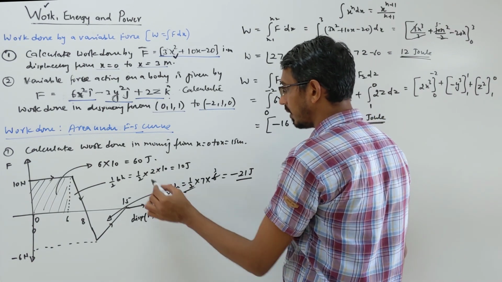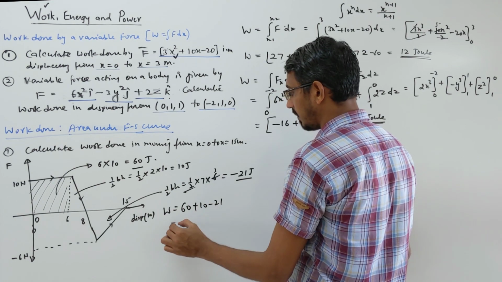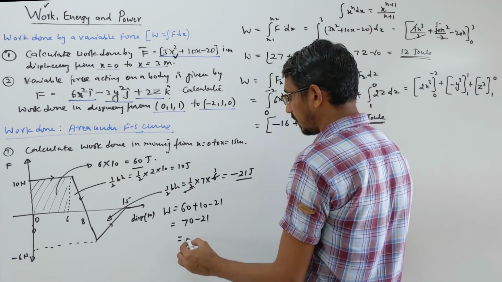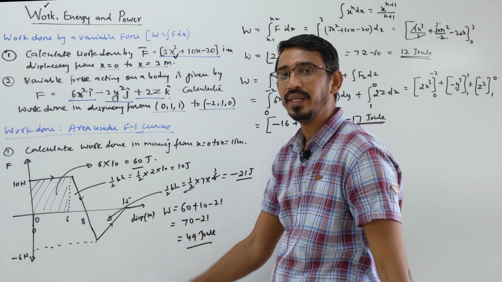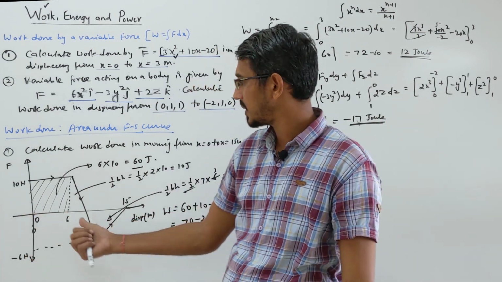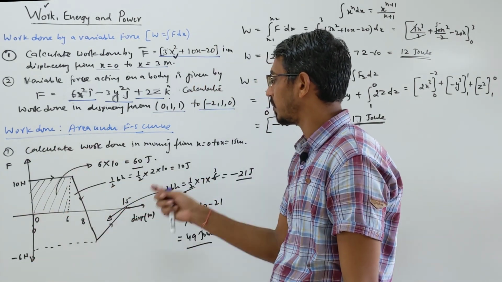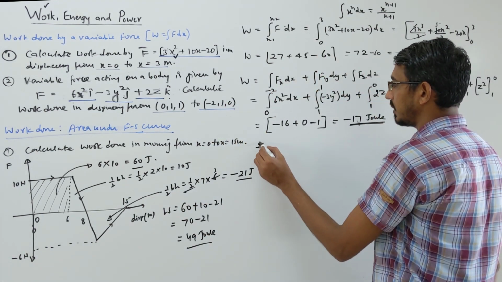So what is net work done in this? That becomes, here we got 60 plus 10 minus 21, 70 minus 21. So that becomes what? 49 joule. That's the work done in this graph, right? So any shape of curve is given, just you have to calculate area under the curve. Positive quadrant means positive work, negative quadrant means what? Negative work simply.